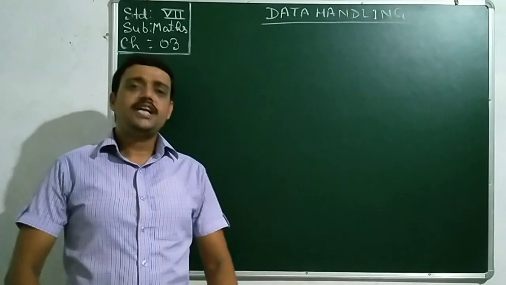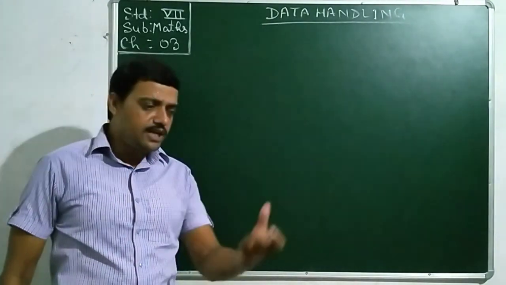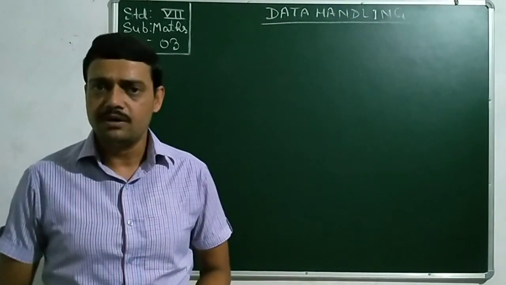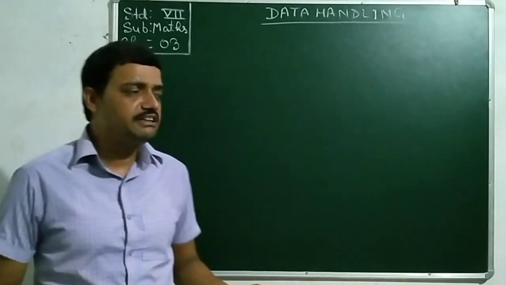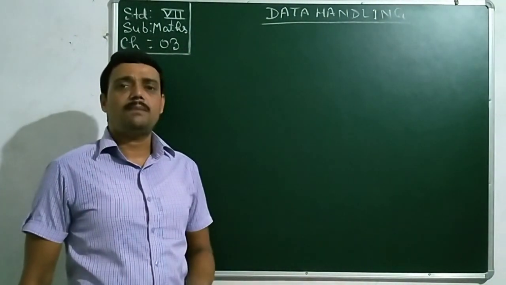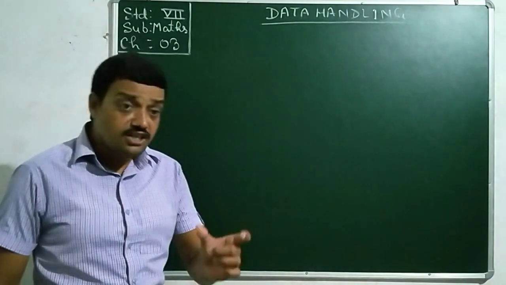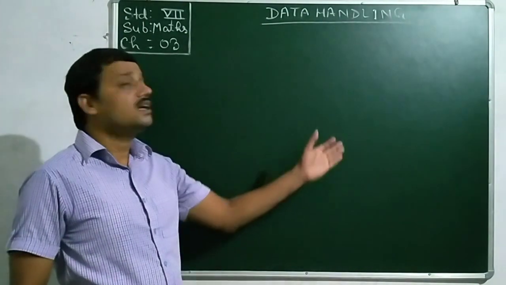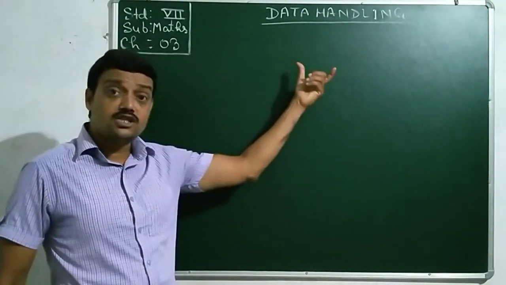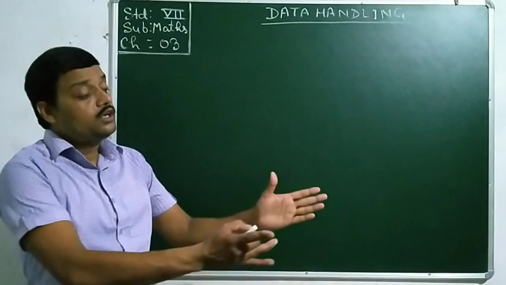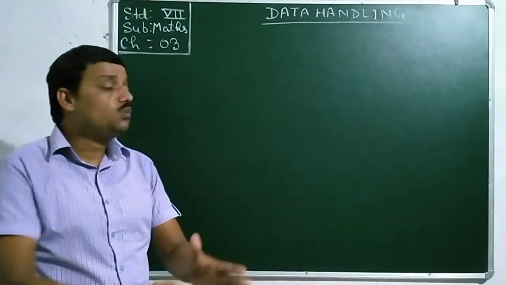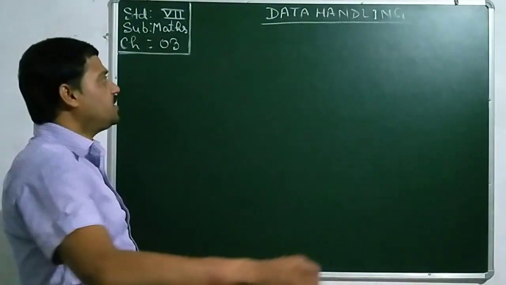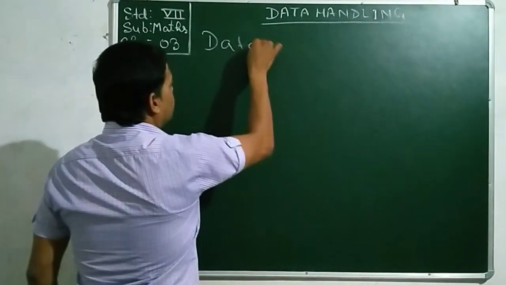And if you think about the collection of those numerical figures collected from a locality, consider your locality, more than thousands of families are there. If we go to thousands of families and collect the data, the numerical figures, the volume of the figures will be very high. Those numerical figures are known as data for the purpose of data handling, so that we could sort the data in a particular table and take various decisions accordingly. To understand the data, what is this data?